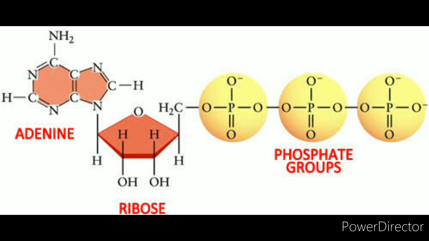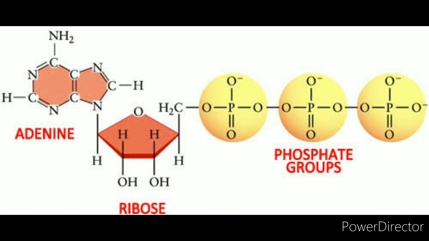And the energy is stored in the bond between the second and the third phosphate group. The bonds between phosphates are only possible through high energy consumption. That is why a single bond of phosphate groups can create a tremendous amount of energy.